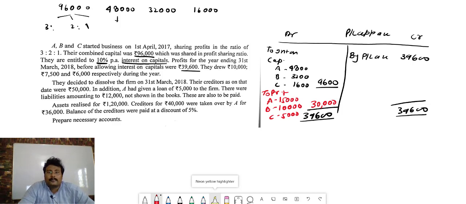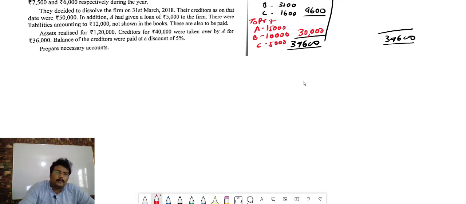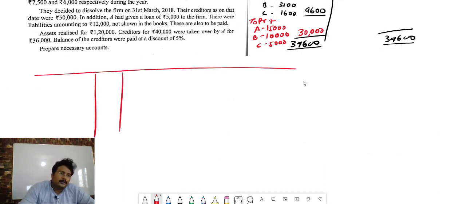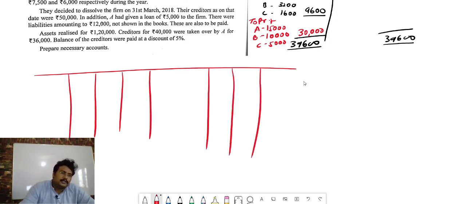Now we have one more option: we can prepare the partners' capital account, and whatever the balance is there, with that we will transfer the balance. So without any delay we prepare the partners' capital, a very short partners' capital. So A, B and C.